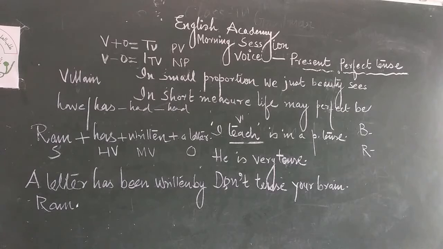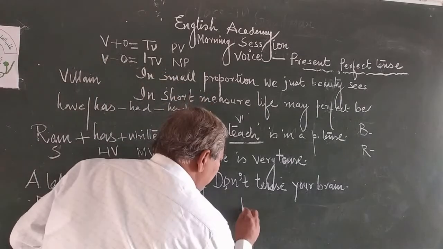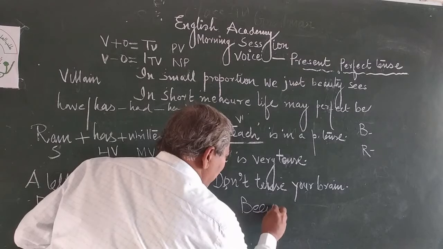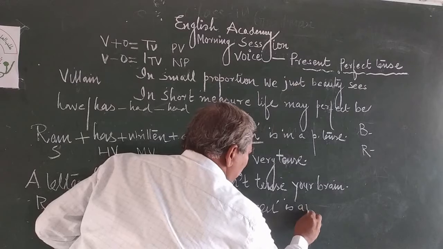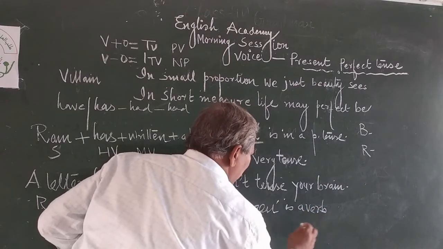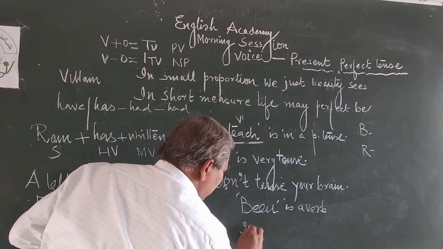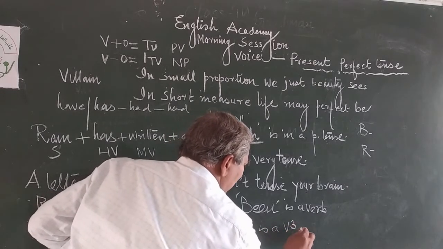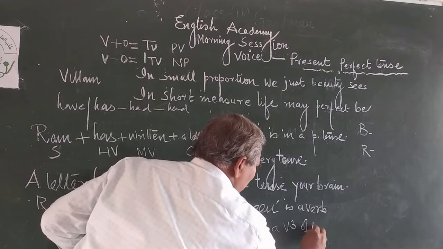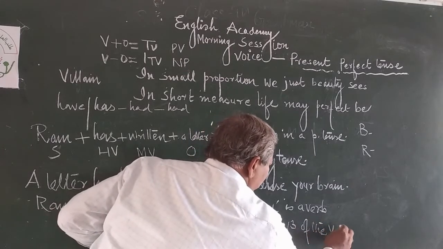The simple definition: been is a verb. B-double-E-N. Been is a verb. It is the third form of the verb be.